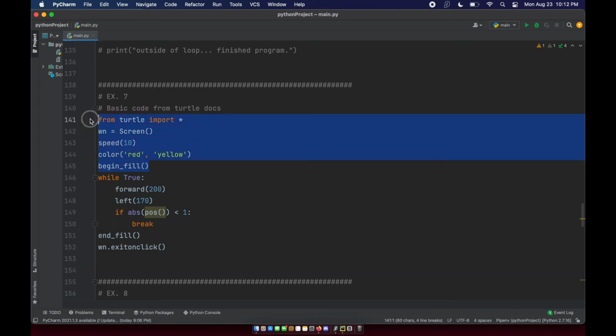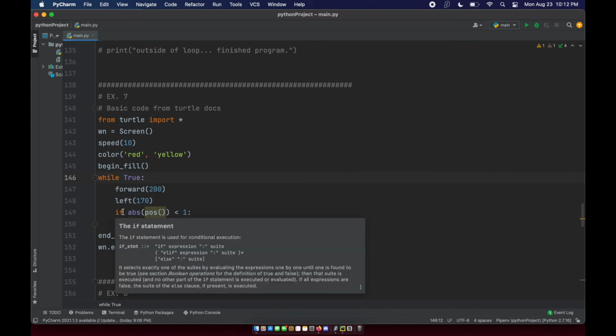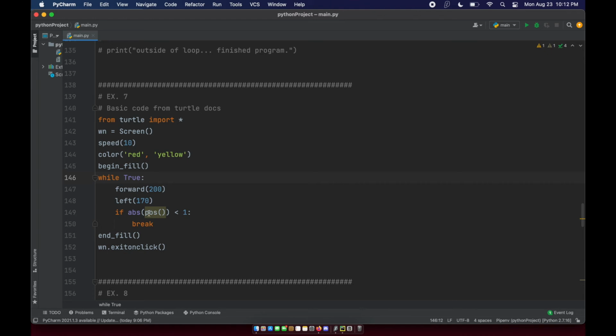We've got our setup, right? So we don't have to worry about this and we don't have to worry about this. But right here we have our actual loop. And this says while true, forward 200, left 170. And then it says if absolute position, this is the position of the pen, is less than 1 relative to where it started, then we're going to use that break statement and we're going to break out of the loop.